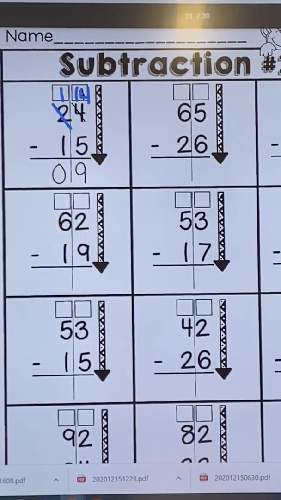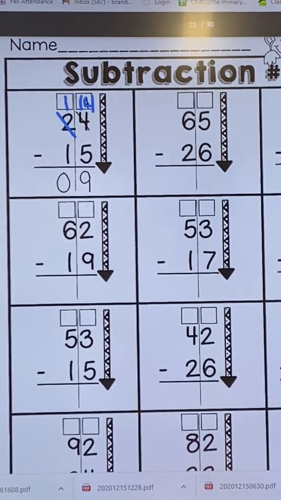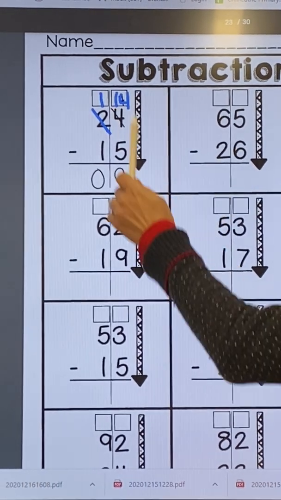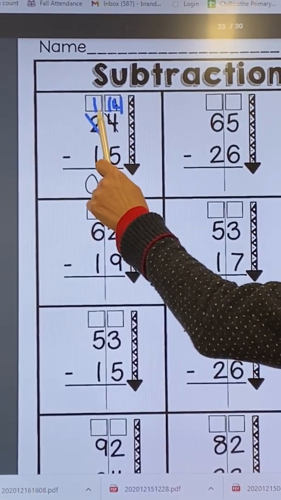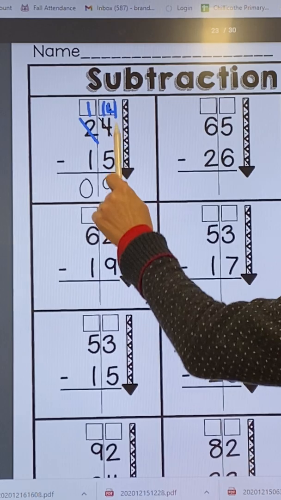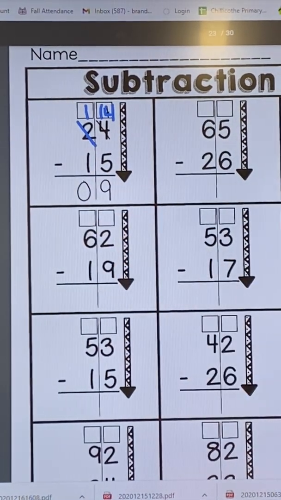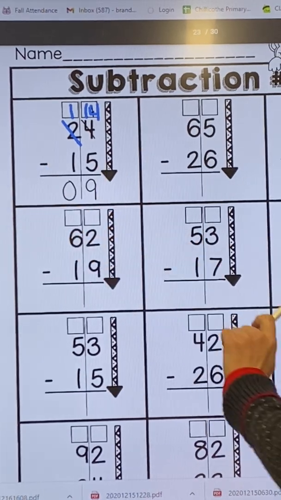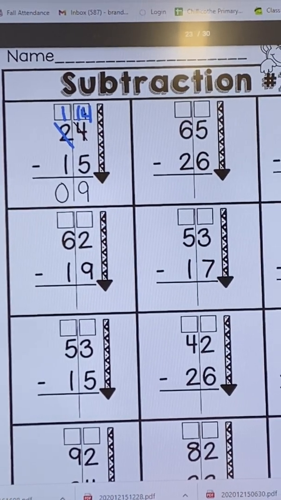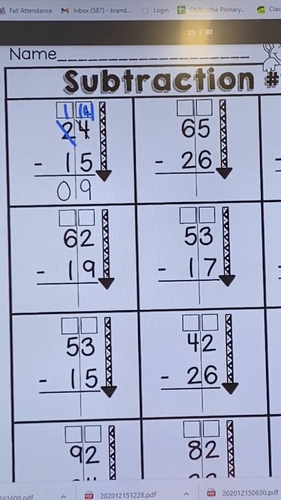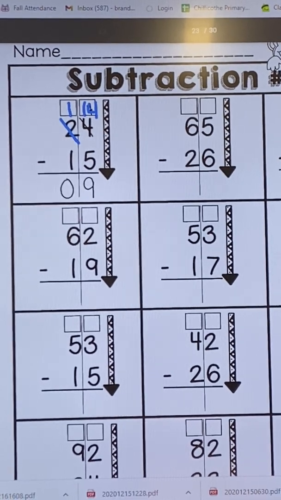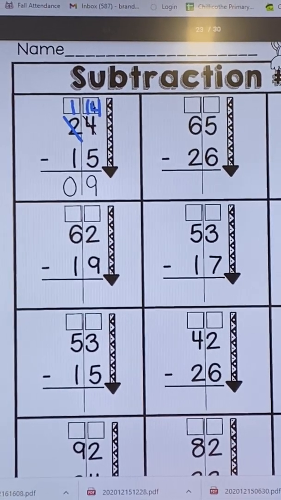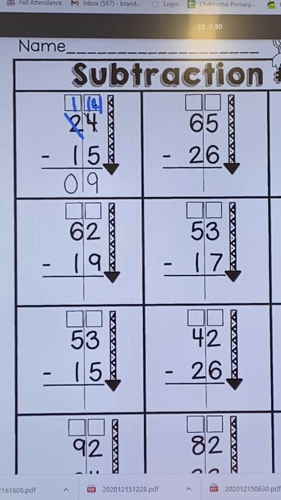So now I can do my subtraction. And even though I have changed it and I now have 1 ten and 14 ones, it is still the number 24. So here we go. 14 minus 5. If I do not know my basic facts yet and I need to use my number line or my touch math strip, that is okay.